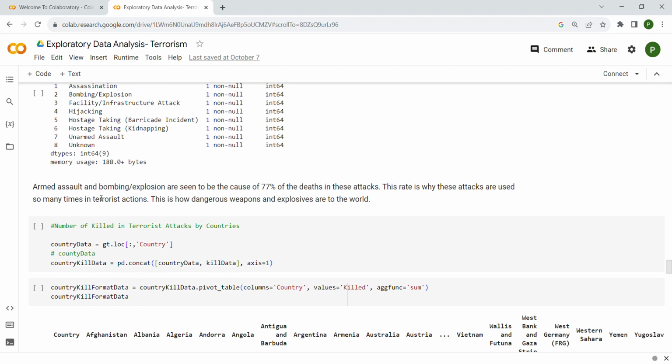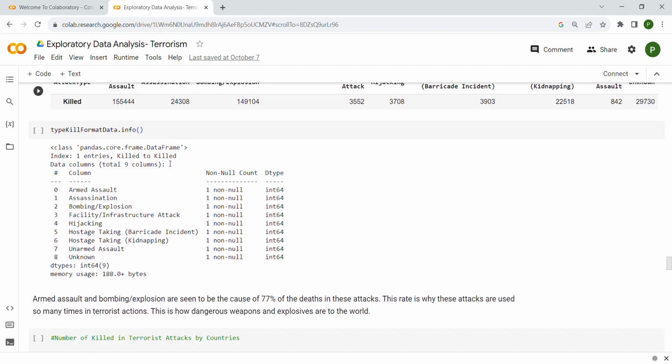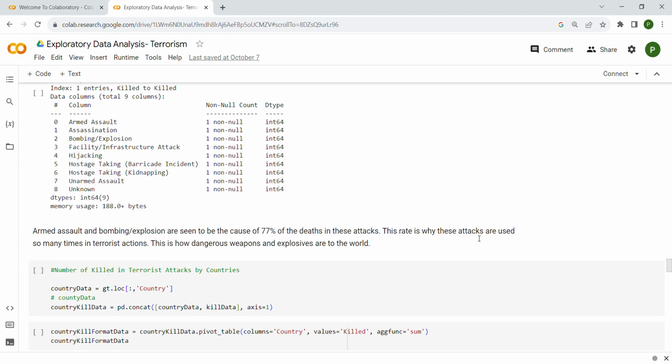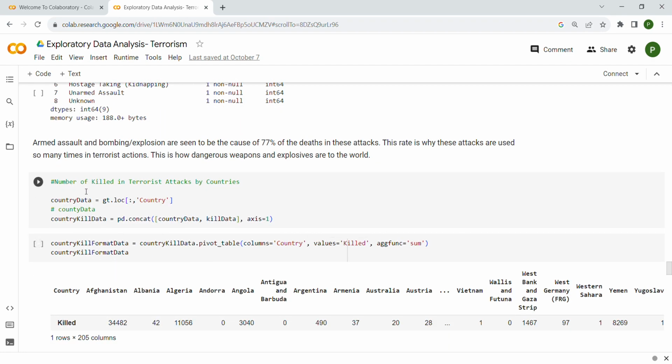Armed assault and bombing explosion are seen to account for 77% of the deaths in these attacks. This is the reason why these attack types are used so many times in terrorist actions. And then the number of people killed in terrorist attacks by country.